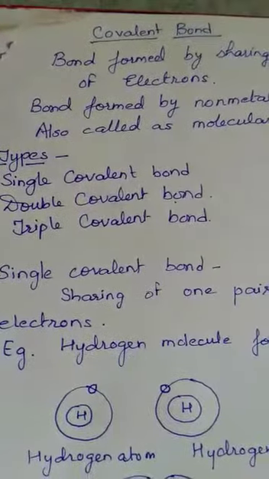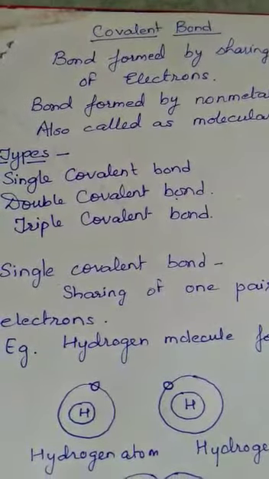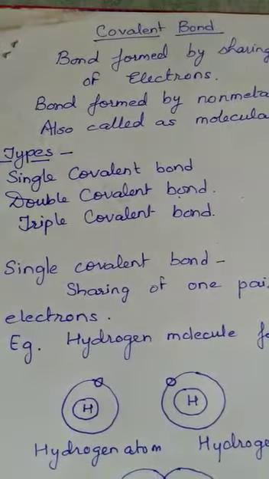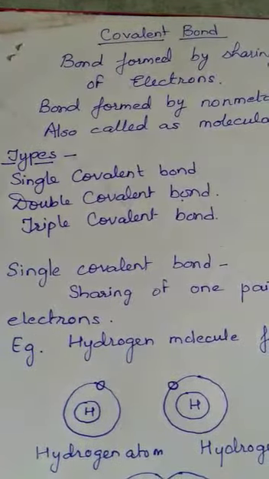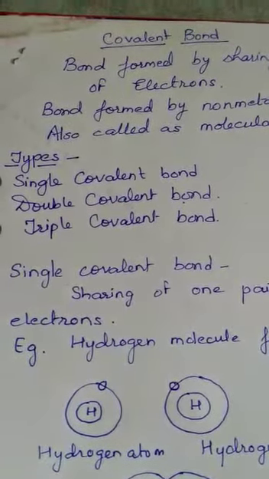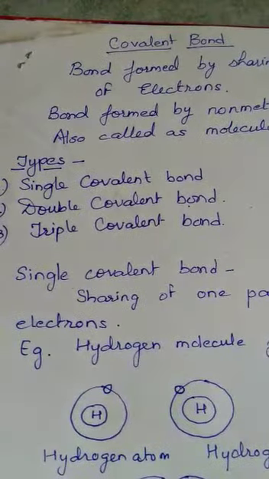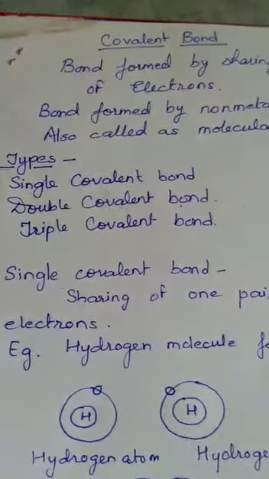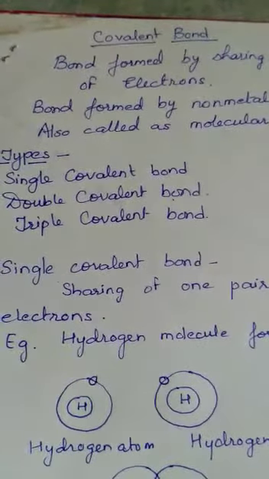Today we'll study about covalent bond. In the last video, I explained to you about ionic or electrovalent bond. Now you have understood that ionic bond is formed by the combination of two ions, and it is formed when complete transfer of electrons takes place. One of the participating atoms donates the electron and the other one accepts the electron.